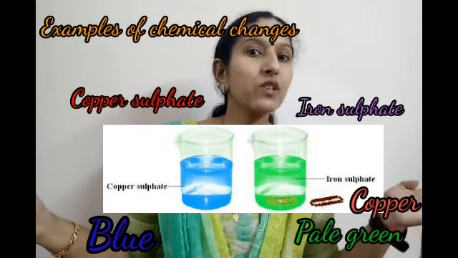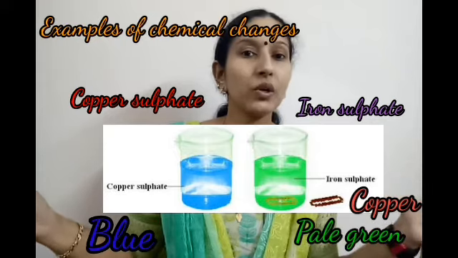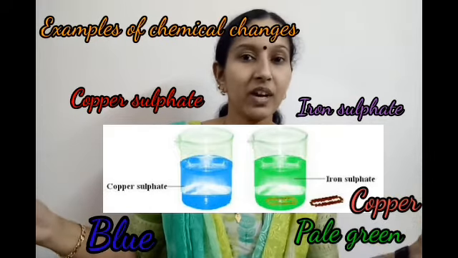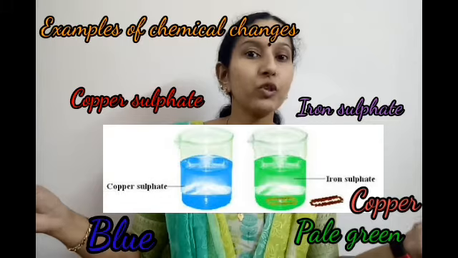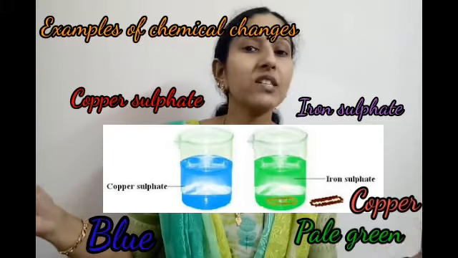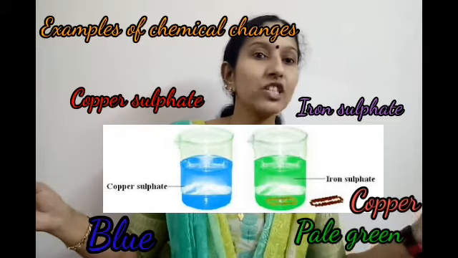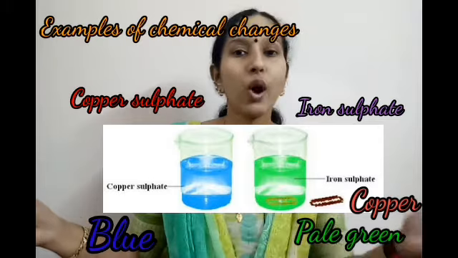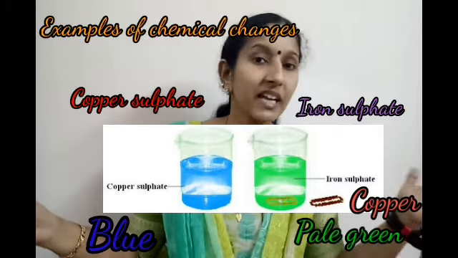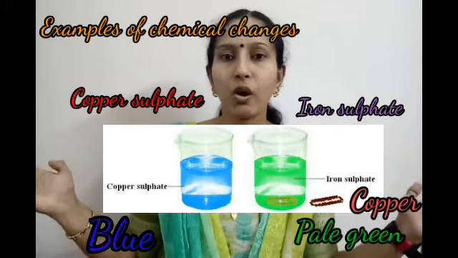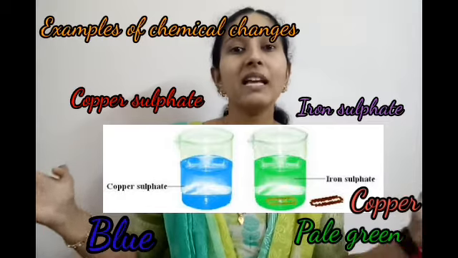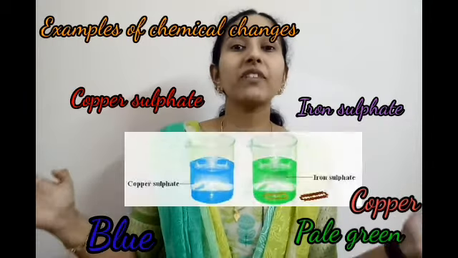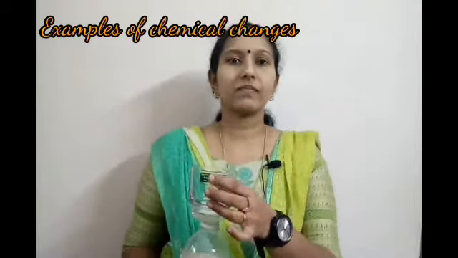That brown deposit is copper. So this is a chemical change. Why? Formation of a new substance. And also we cannot change it back. Can we change this green colored solution back to blue? No, because it's an example of chemical changes.